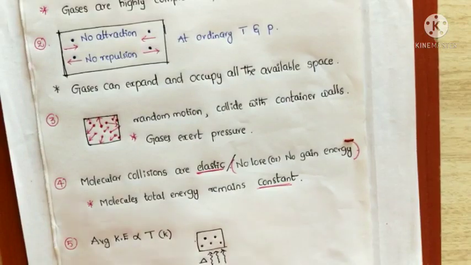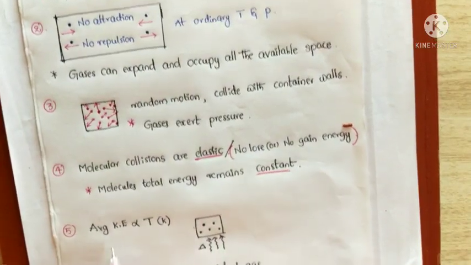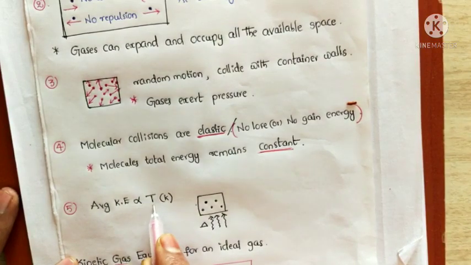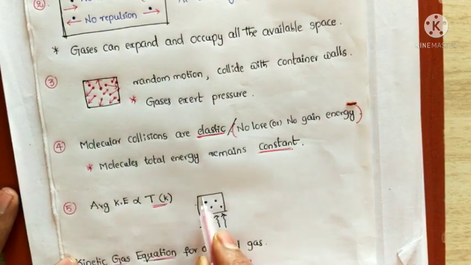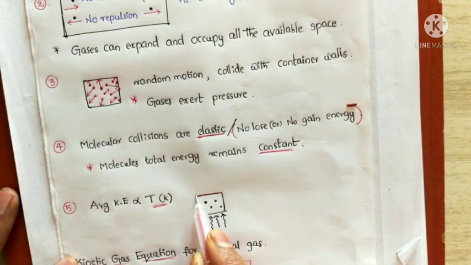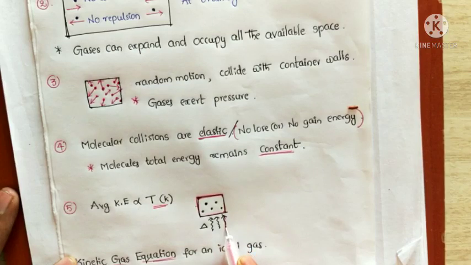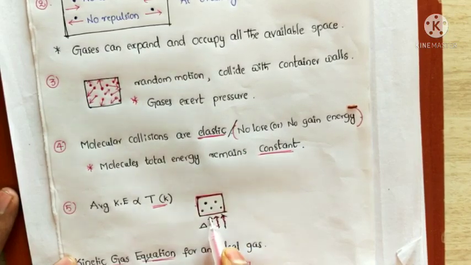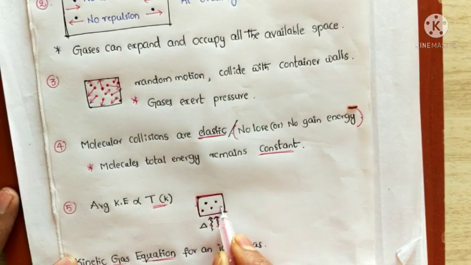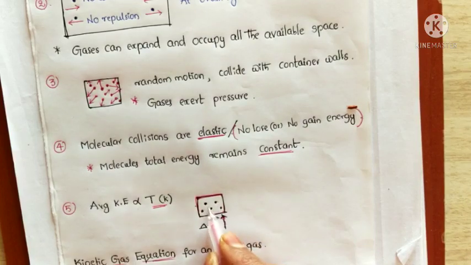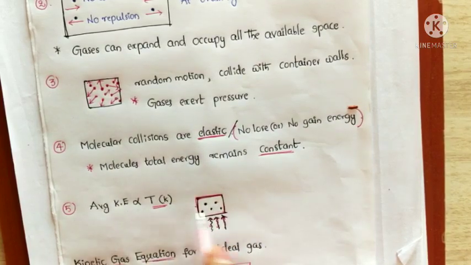And the last postulate, the fifth postulate: kinetic energy is directly proportional to absolute temperature. If we take a gas in a container and heat it, the molecules move rapidly, that means they move faster, so the average kinetic energy also increases as the temperature increases.